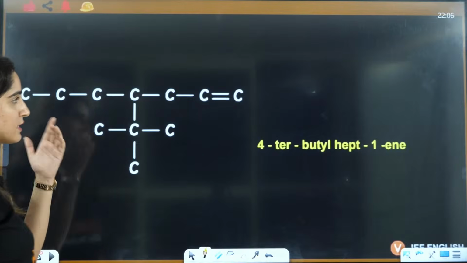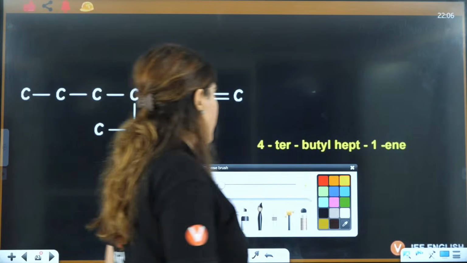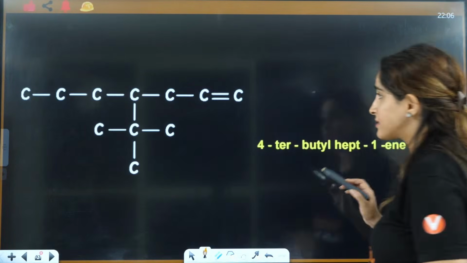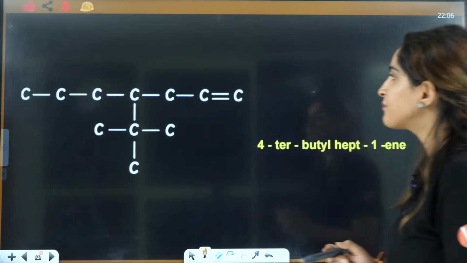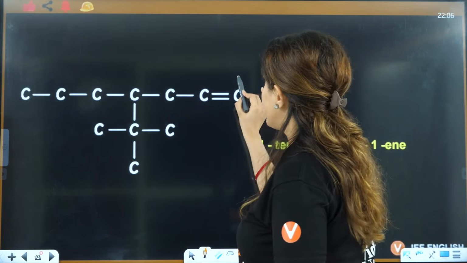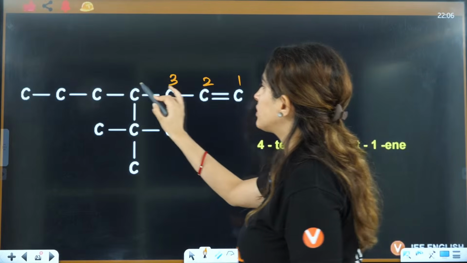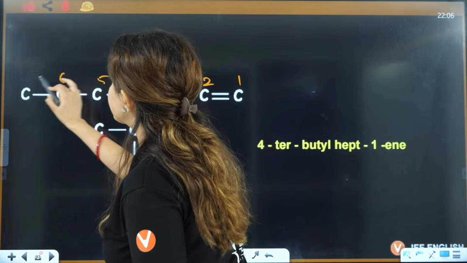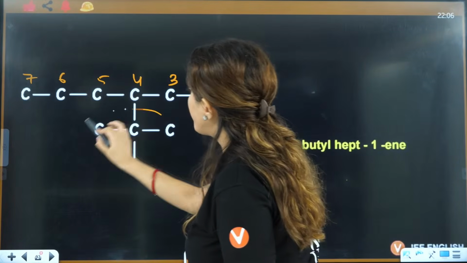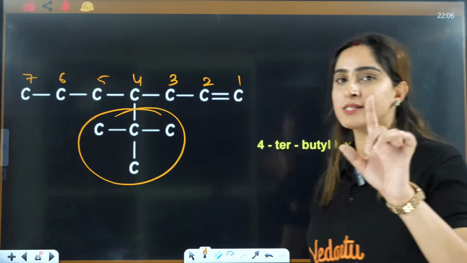Now let's see these examples here, how you're going to make use of these as substituents. If I do the numbering here, it will start from 1, 2, 3, 4, 5, 6, 7. On the 4th position, you have this complex substituent.